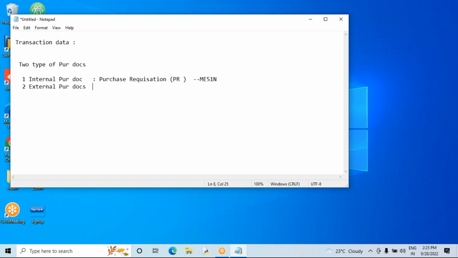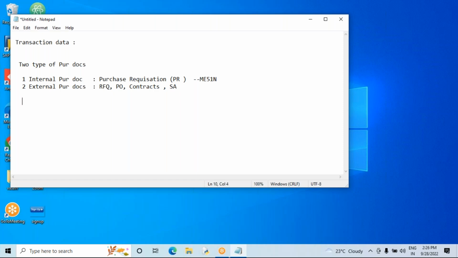So what are the external purchasing documents here? RFQ, which means request for quotation, PO, purchase order. We are also creating contracts and scheduling agreements. These are all external purchase documents here: RFQ, request for quotation, purchase order, contracts, schedule agreement.